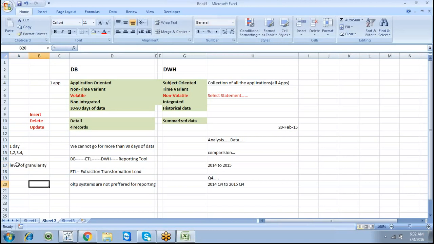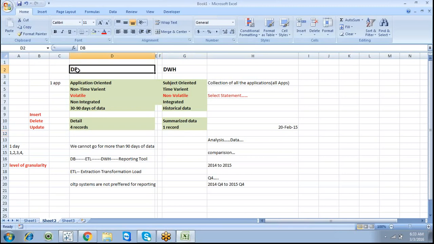This is the concept of how we are going to store the data, and on what basis. In the database we have 4 records, but here, for one particular day, it's consolidated, like 1 plus 2 plus 3 plus 4. It stores only one single record. That is what consolidated or summarized data means.